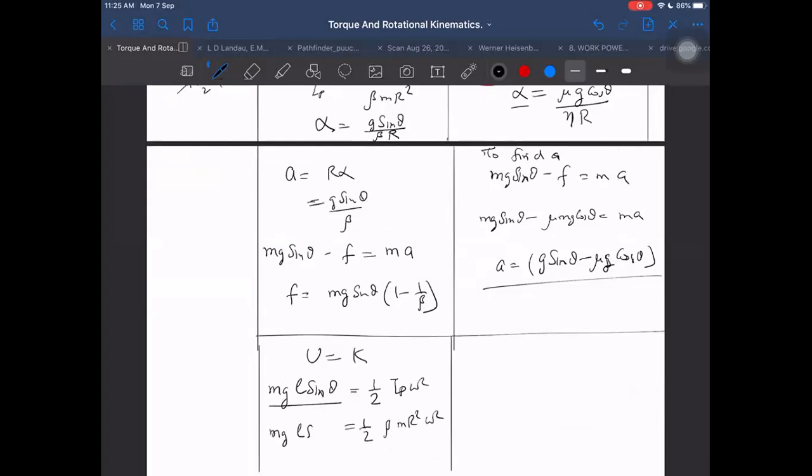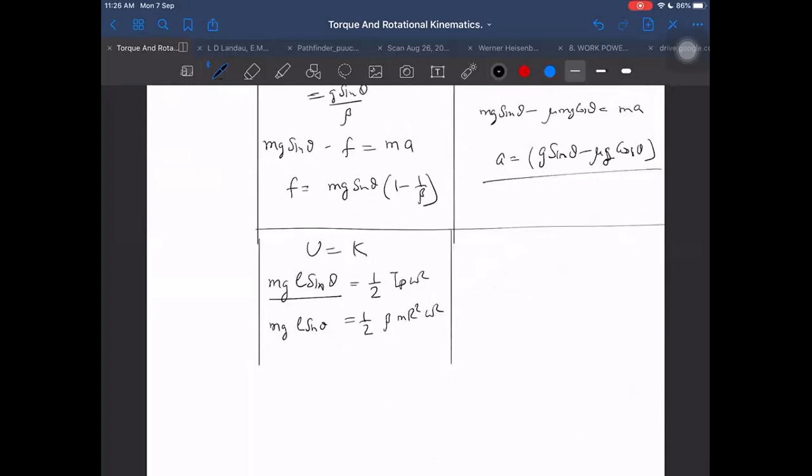So mg L sin theta equals half I P omega square. Then we get omega as the square root of 2g L sin theta by beta R square. And what is velocity? Velocity is R omega. We can use that R omega because it is pure rolling about the contact point. Why am I able to use that? Because I am writing this equation.